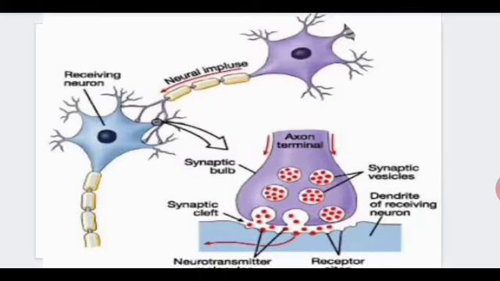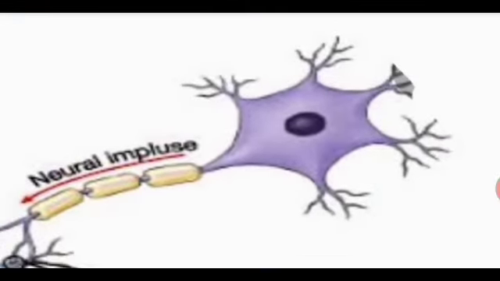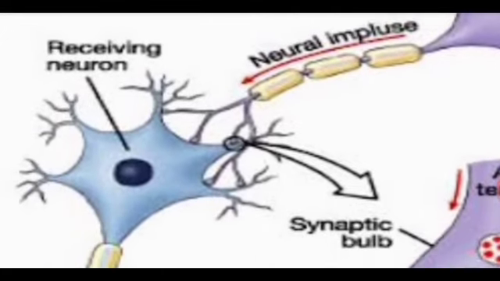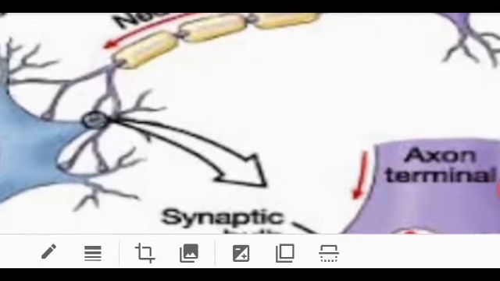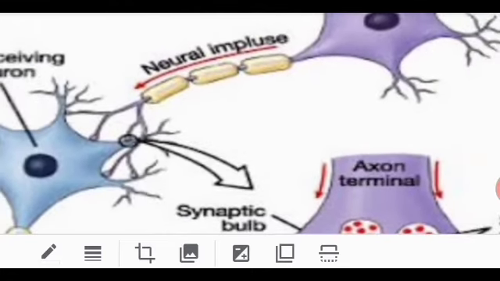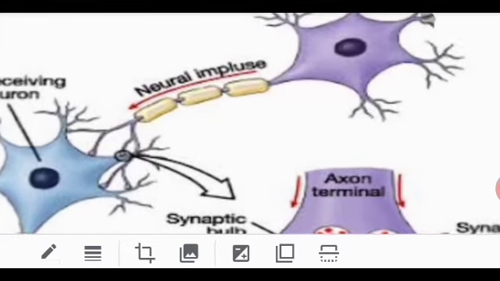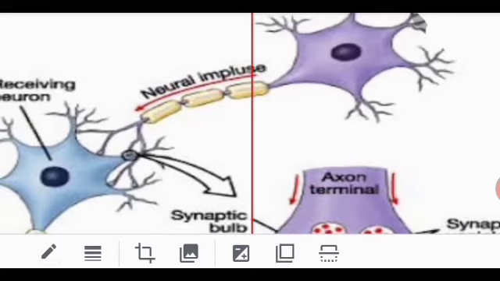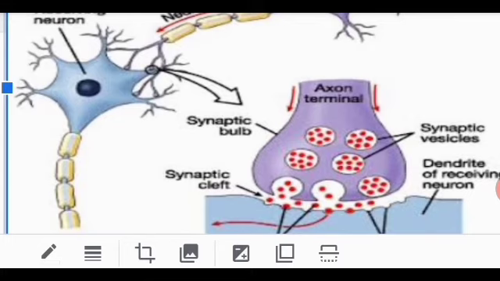Again, see over here, this shows in detail how the message is passed. You can see that from the first neuron the neural impulse is moving to the next, the receiving neuron, along the bigger arrow. You can see the small gap between the ending of the first violet colored neuron and the blue colored receiving neuron, called the synaptic space.